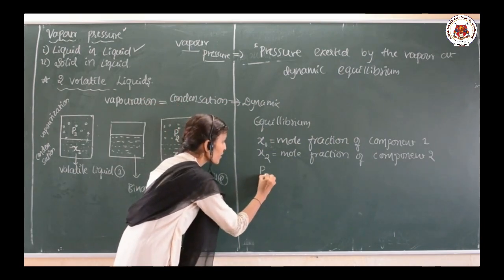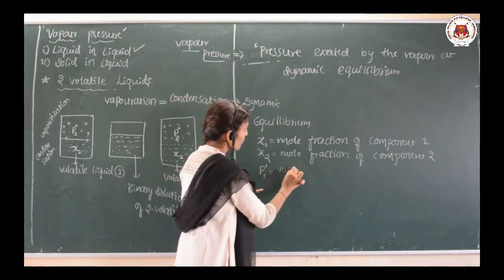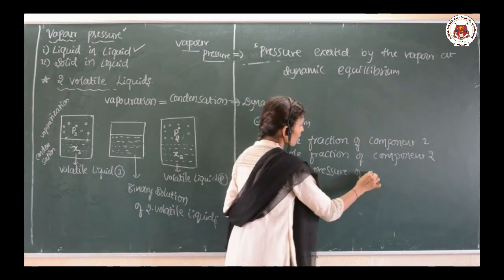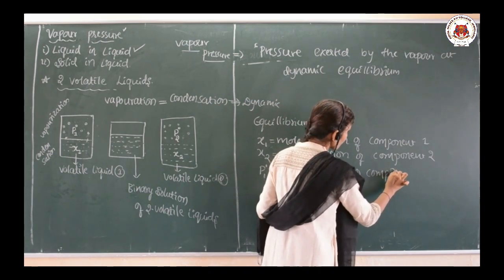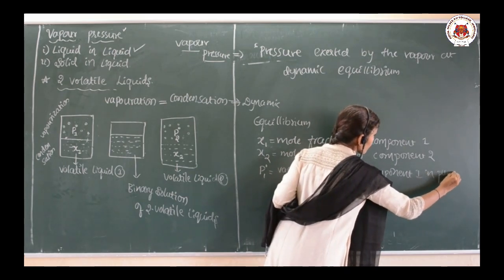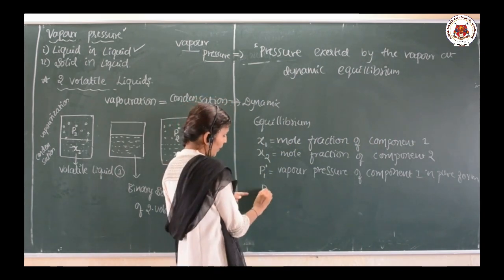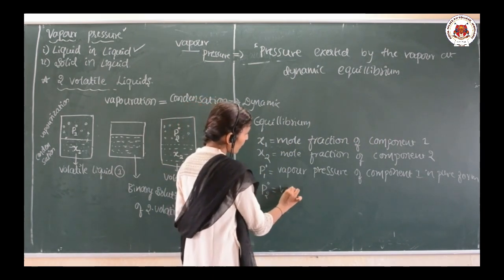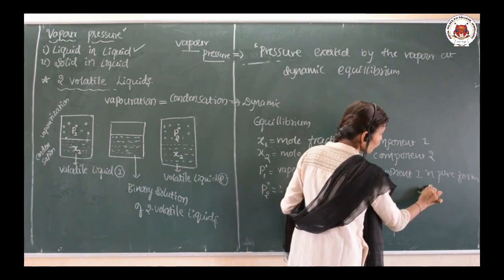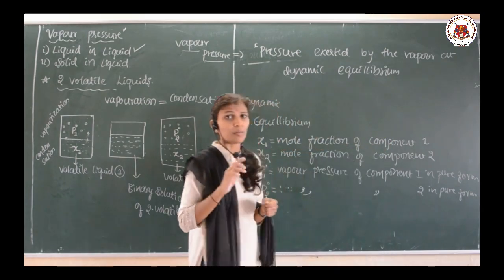Then P1 naught. What is P1 naught? It is the vapor pressure of component 1 in the pure form. And P2 naught is the vapor pressure of component 2, also in the pure form.